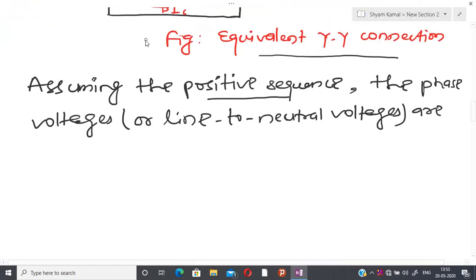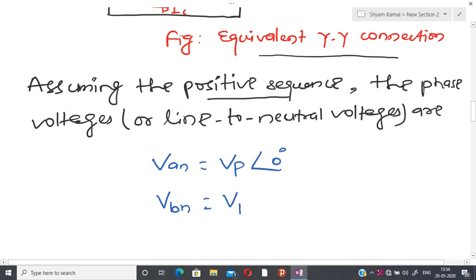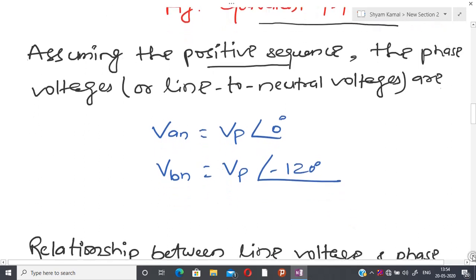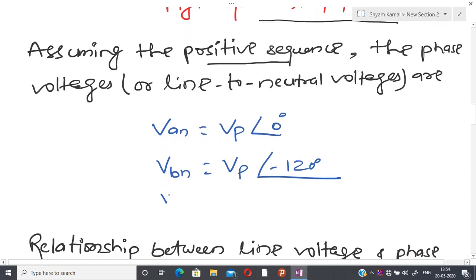So I can write V_AN equals V_P, the RMS value of the voltage, with phase 0 degree. After that V_BN, since V_AN is leading V_BN, I am assuming this, and after that V_CN is going to lead. So due to that reason I am assuming like this.